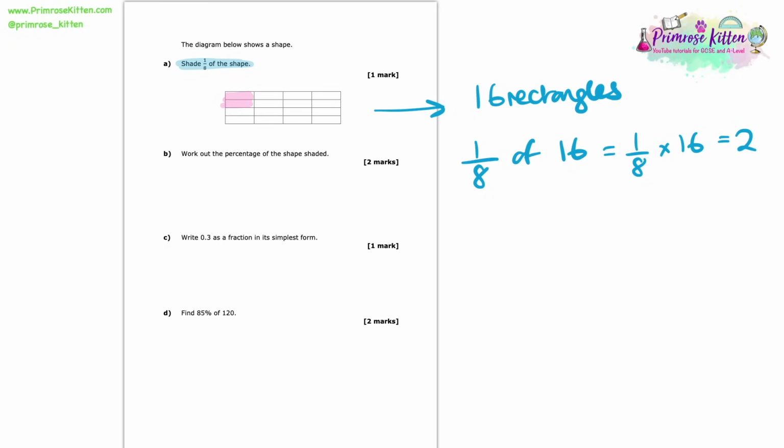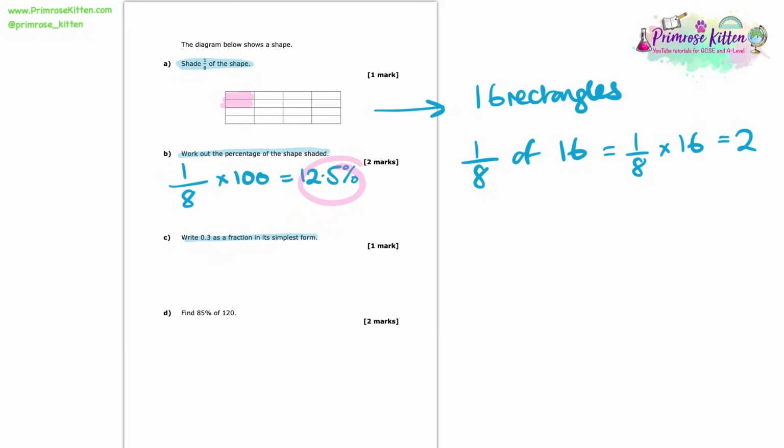Next up, we're asked to work out the percentage of the shape that gets shaded. So the way that we do this is we write down the fraction, and this works with any question. We can take any fraction or decimal, and if we multiply it through by 100, then we find the percentage. So 1/8 times 100 gives us 12.5%, and that there is our answer.